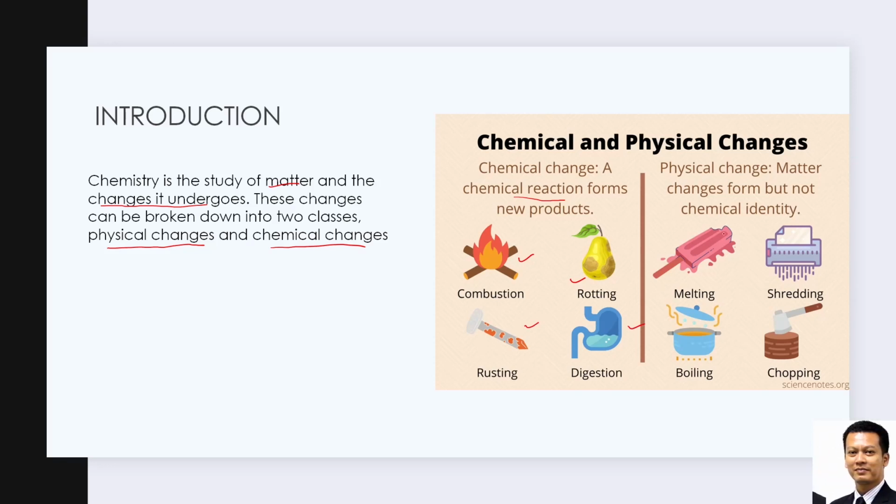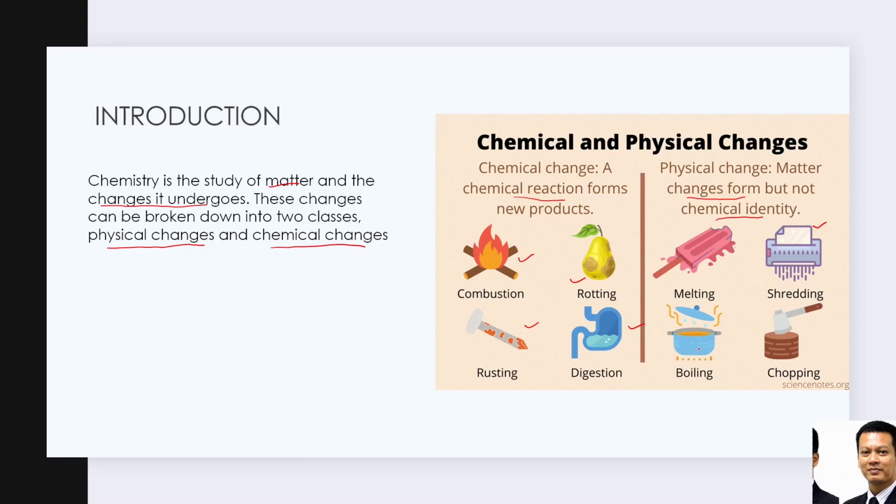A physical change only involves form. Matter changes form, but not chemical identity. For example, this is ice cream, but when it melts, it only becomes melted ice cream. Pepper, if you shred it, will only become shredded pepper. Melting, for example, must be of a pure substance, like water.